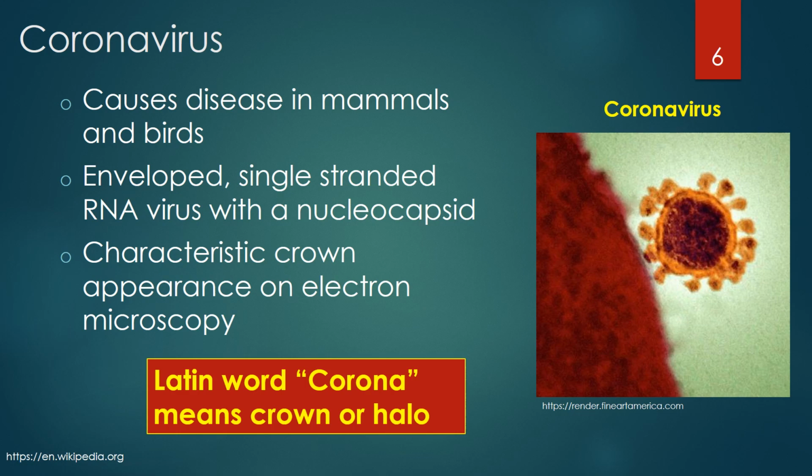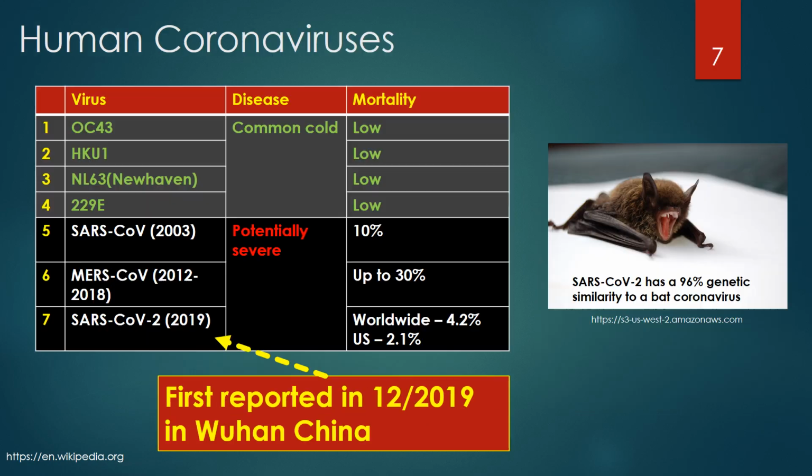Coronaviruses are enveloped viruses with a single-stranded RNA genome and nucleocapsid. The name coronavirus is derived from the Latin word corona, meaning crown or halo, which refers to the characteristic appearance of a crown around the virus particles when viewed under two-dimensional transmission electron microscopy. Human coronaviruses were first discovered in the late 1960s. There are 7 strains of human coronavirus currently known.